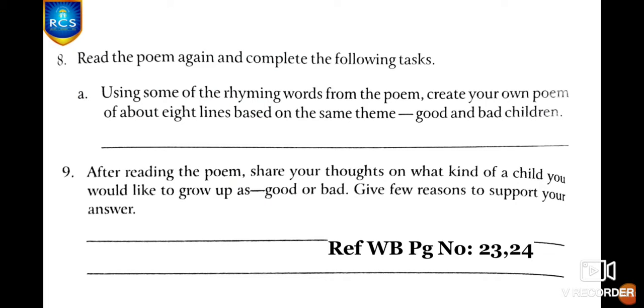All of you take page number 23 in your workbook. Question number 8. Read the poem again and complete the following task. In 8th question, A part. Using some of the rhyming words from the poem, create your own poem of about 8 lines based on the same theme, good and bad children.